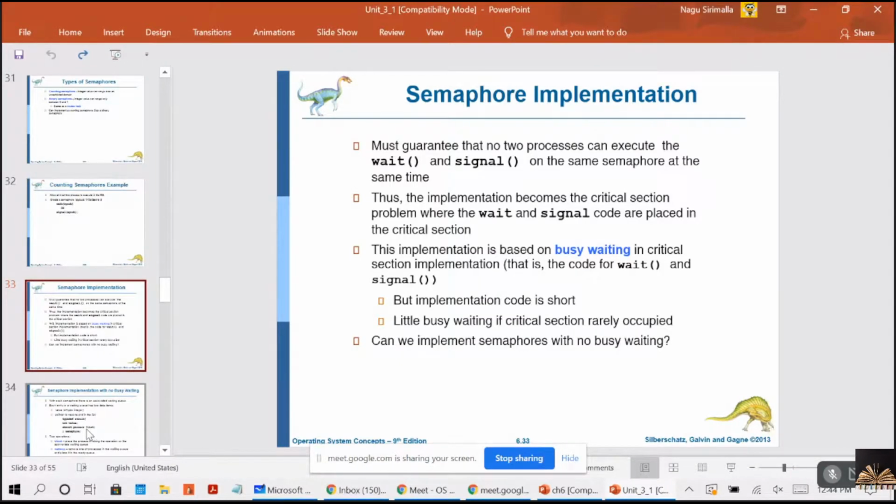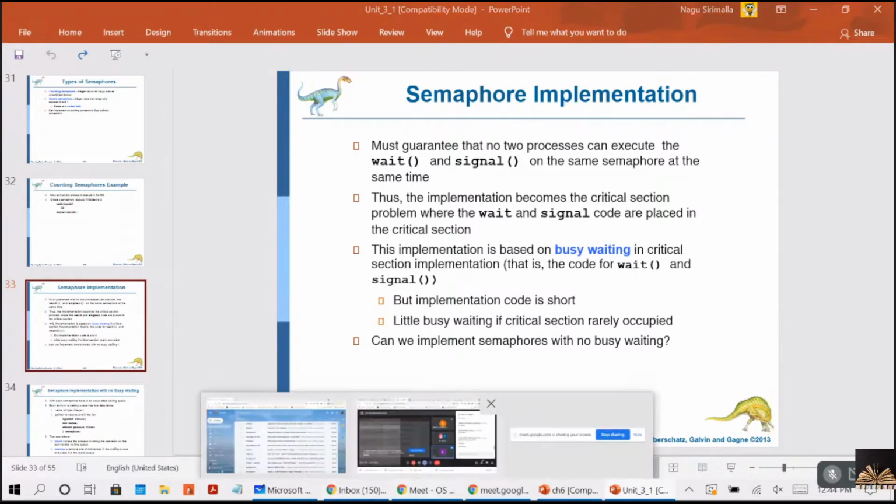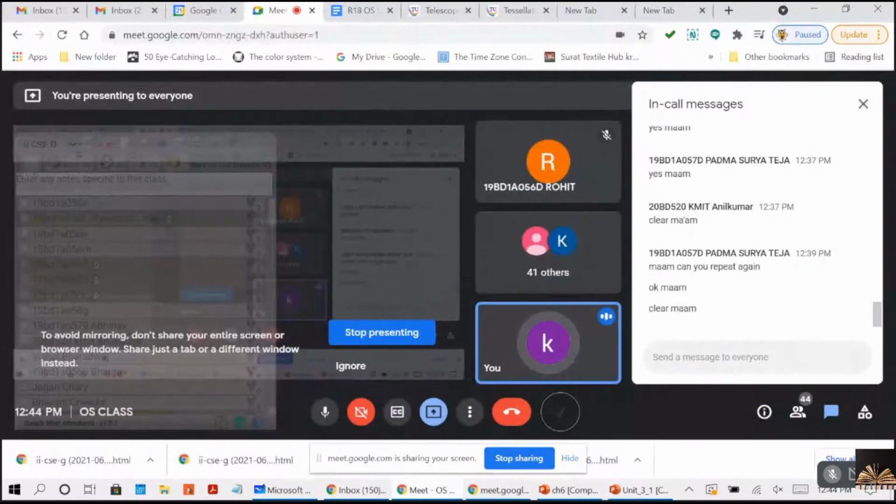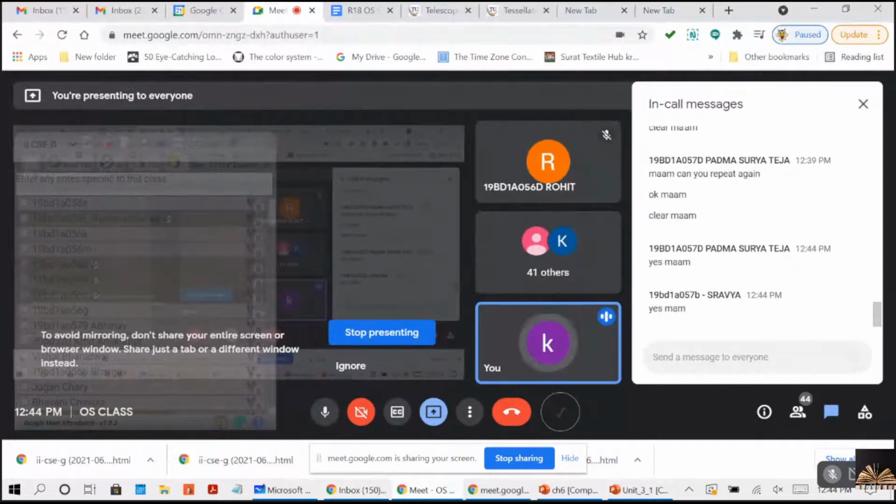You're getting me, guys? How are we going to achieve this using the semaphores? What we are doing is, instead of running in busy waiting, the process will block itself. When the process blocks itself, it will be moved to the waiting queue, but that waiting queue must be associated with the semaphore. Why?